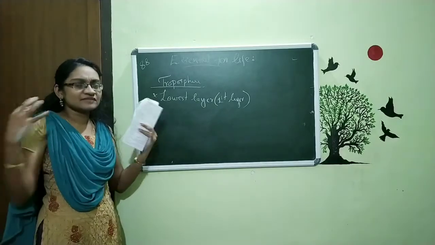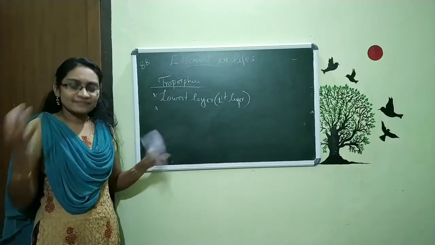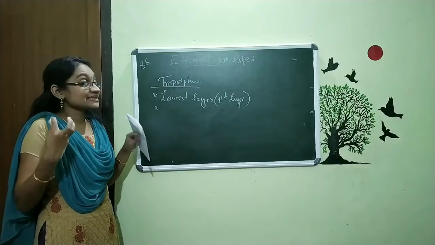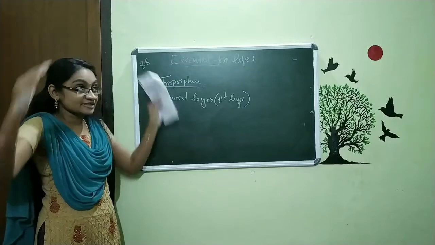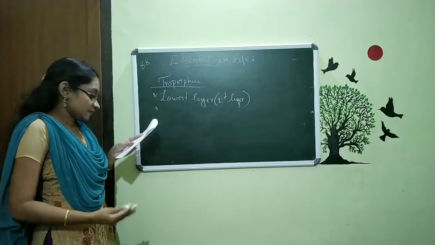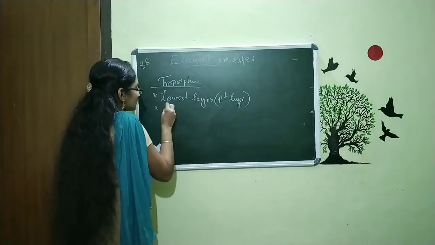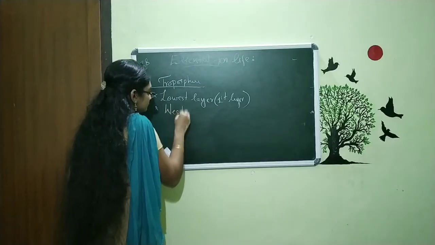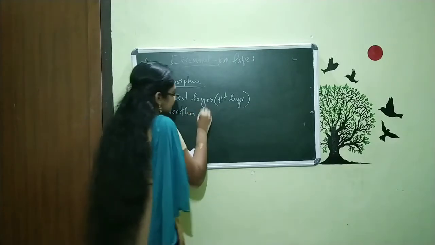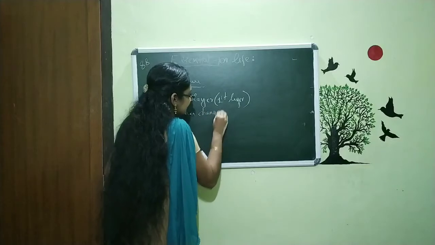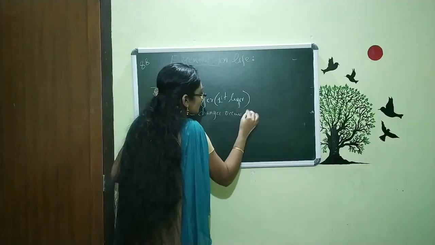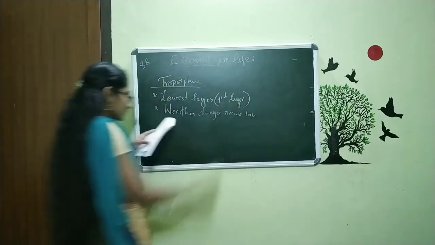We know the winter will come, summer, rainy season. Every such climate change occurs within the first layer of our atmosphere. So weather changes occur here.